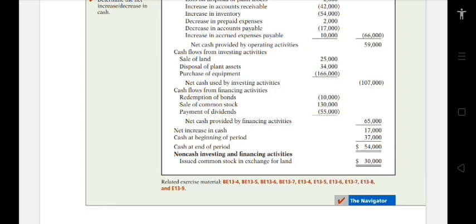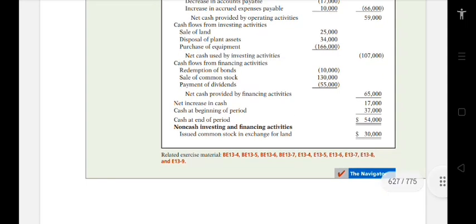Disposal of plant assets, $34,000. Purchase of equipment, negative $166,000. Net cash used by investing activities, negative $107,000.